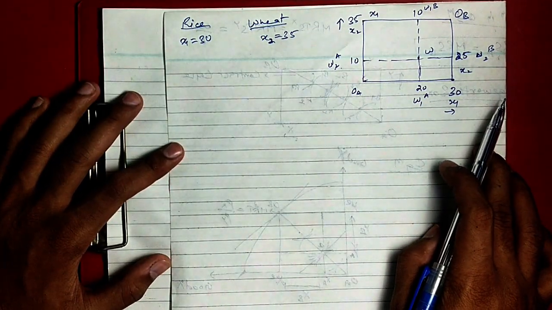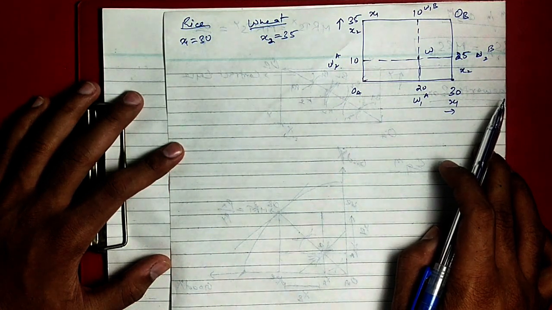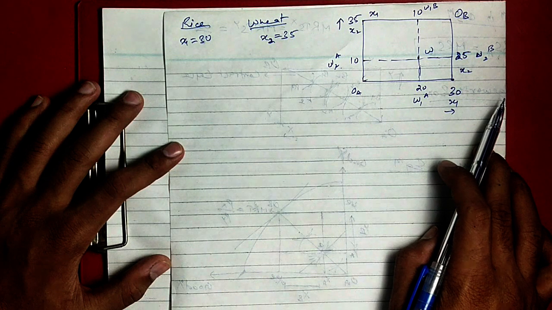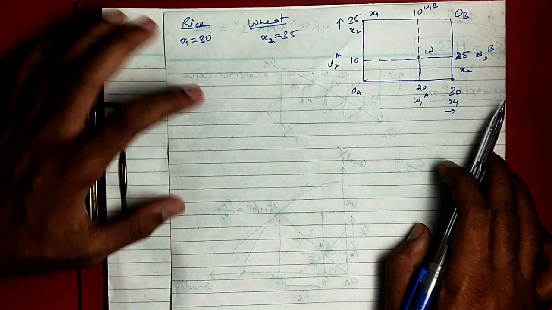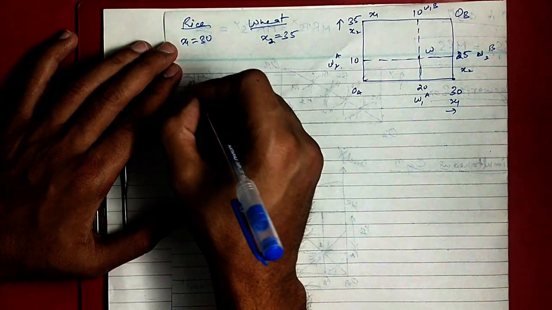Okay, so now what we will do, we will make some changes. Okay, we will draw the budget line and we will mark their equilibrium quantities. Okay, so let me redraw the diagram now again.